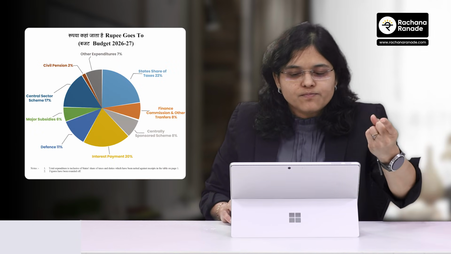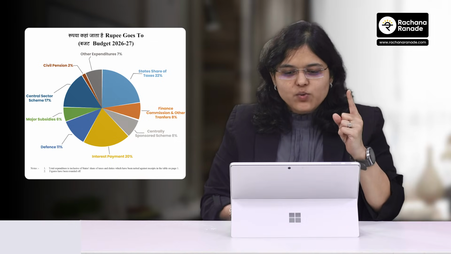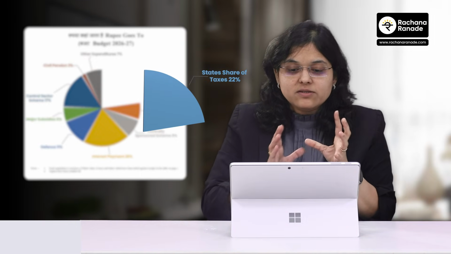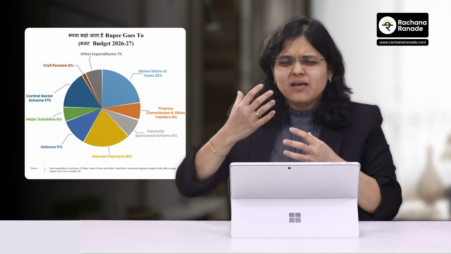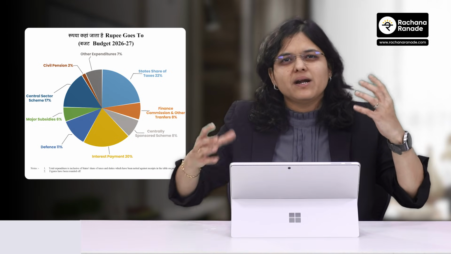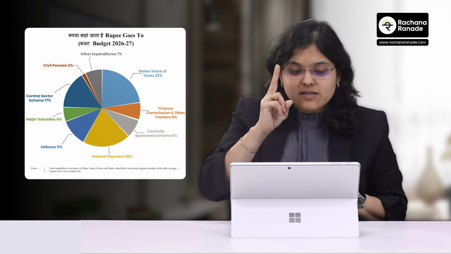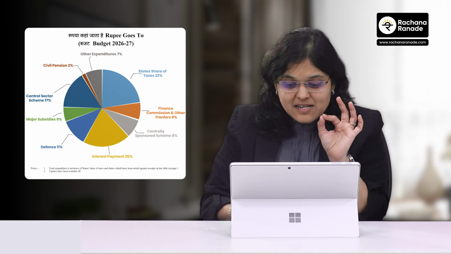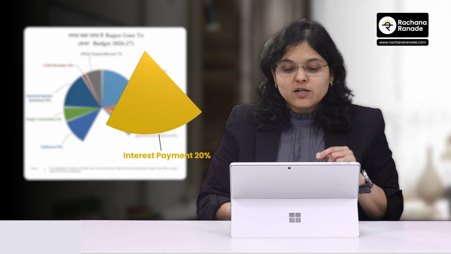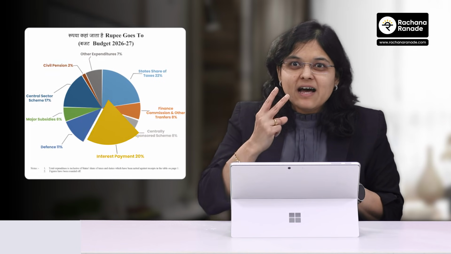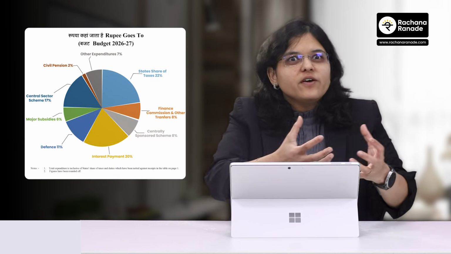going out to. So if I were to understand, the highest one here is 22 out of 100, state share of taxes. That's like central government paying to state government, but ultimately money is staying in India, so not a big concern for me. The second highest concerns me a lot, and the second highest is interest payment, which is 20. So this is as good as the second highest outflow for India, because we have taken more loans.